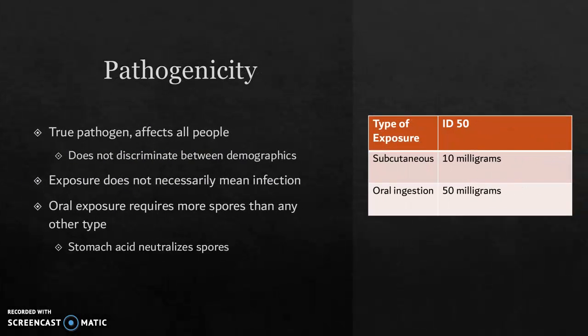Pathogenicity. Bacillus anthracis is a true pathogen with varying ID50s. Digestion methods in the body mean that oral ingestion requires a larger number of spores in order to show symptoms in a population, and there is not yet enough information to find the ID50 for inhalation anthrax.